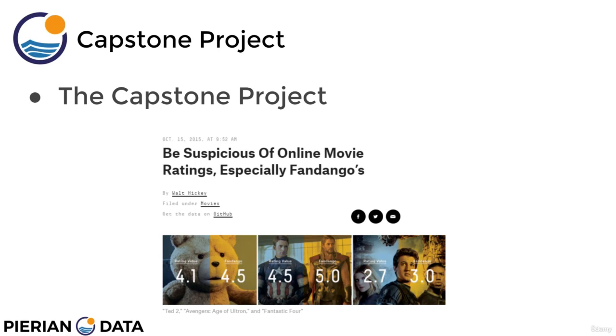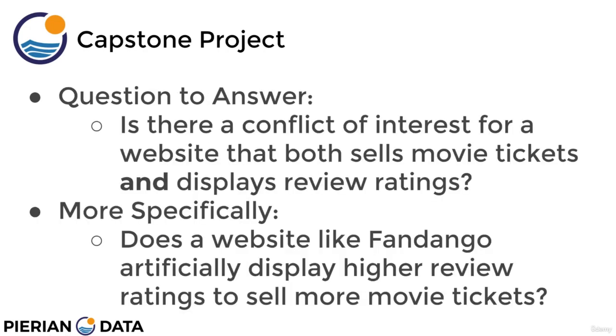So for this capstone project, we're basing this off a fantastic article that came out in 2015 called Be Suspicious of Online Movie Ratings, Especially Fandango's, which came from the website 538. So the question we were trying to answer was, is there a conflict of interest for a website that is both selling movie tickets and displaying review ratings? More specifically, really what we're asking is, does a website like Fandango artificially display higher review ratings in order to sell more movie tickets?